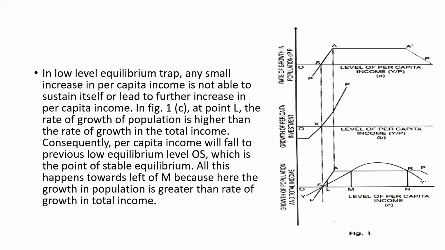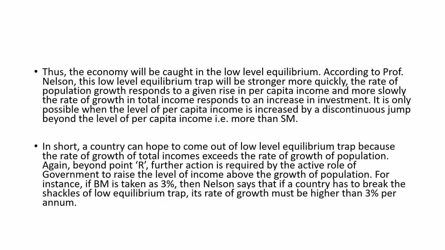As a result, per capita income will fall to the previous low level equilibrium level, that is OS, which is the point of stable equilibrium. All this happens to the left of M because here the growth of population is greater than the rate of growth of total income. As a result, the economy will be caught in the low level equilibrium situation.